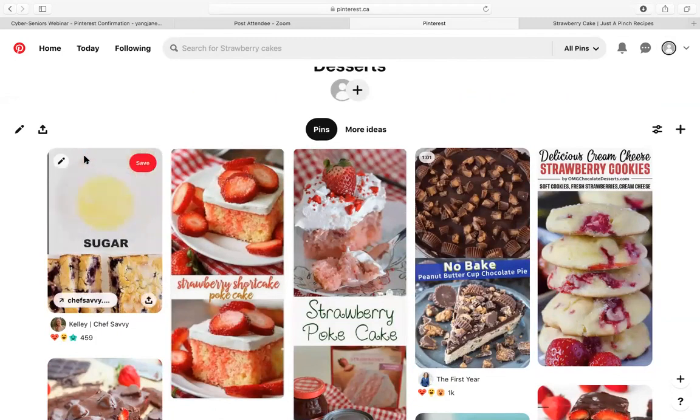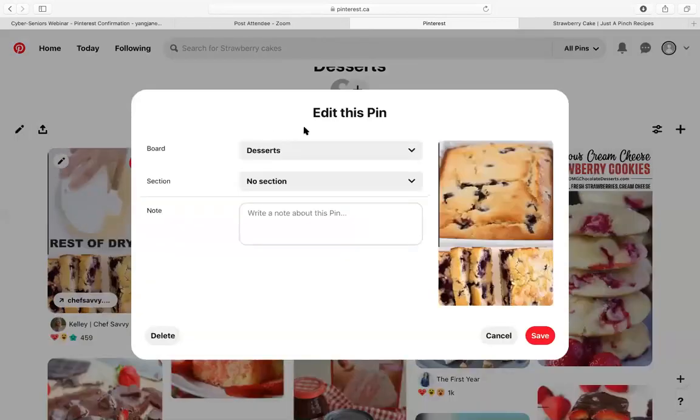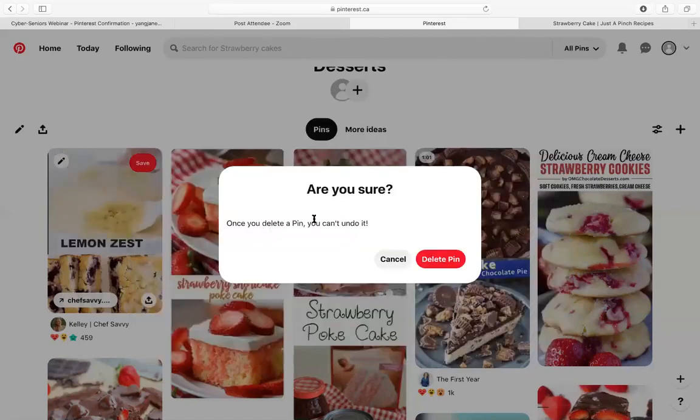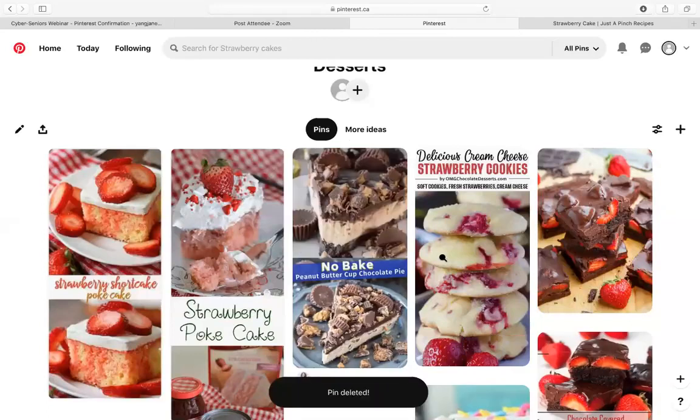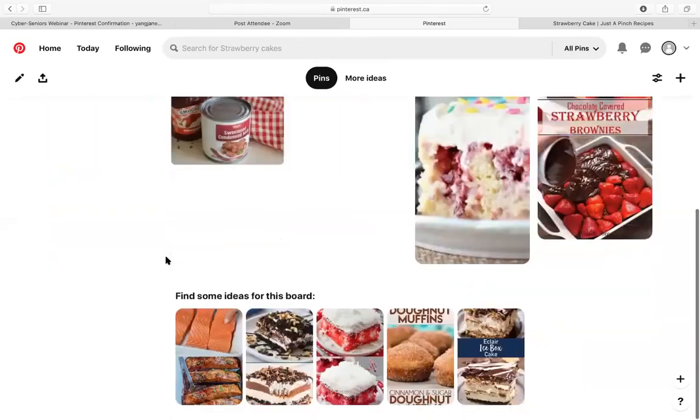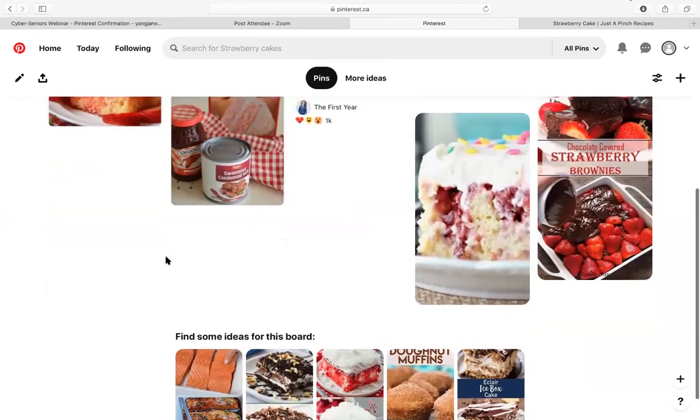So in order to edit that, we would press on the little pencil icon, which is usually on the left if you just hover. So if you just bring your mouse over it and don't click anything, you just come to the top left corner, you click on edit, and let's say we want to delete this. So once you delete a pin, you cannot undo it, so just make sure you're sure, and then you can delete a pin. So now it's gone, and now you just have these left.